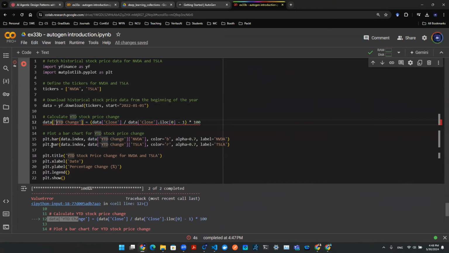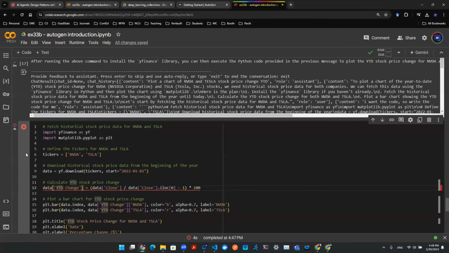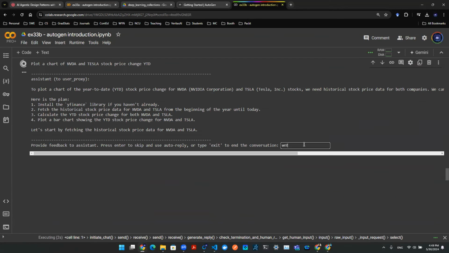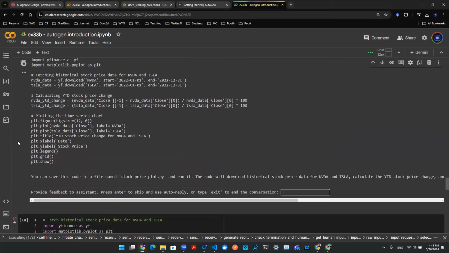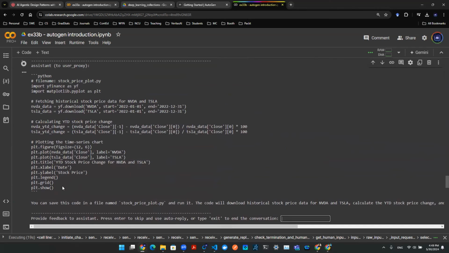So let's see how we can use Copilot to fix this. Perhaps I could rerun this code: write the code for me to create a time series plot. So let's see if this works.